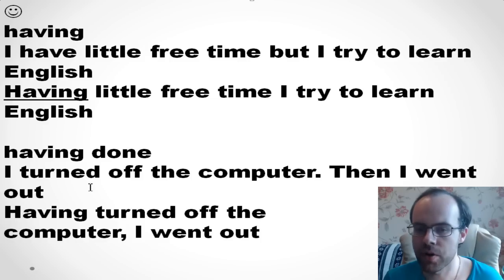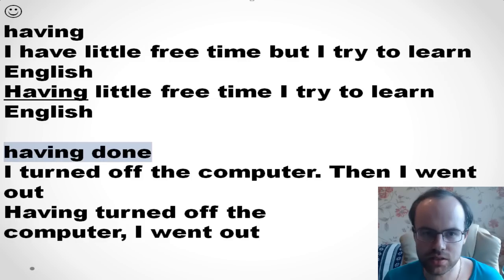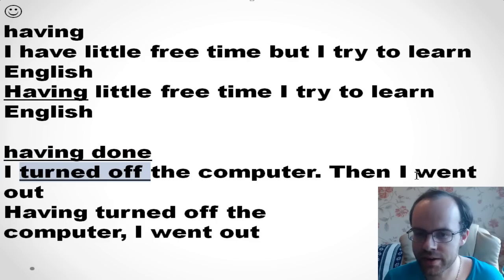So it's usually about two actions in the past. I turned off the computer first, and then I went out. You can also hear this structure: having turned off the computer means that first I turned off the computer and then I went out.